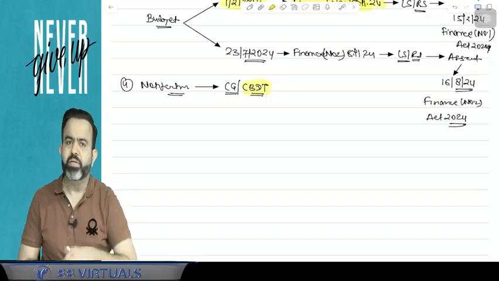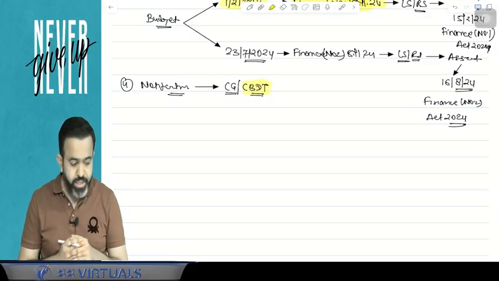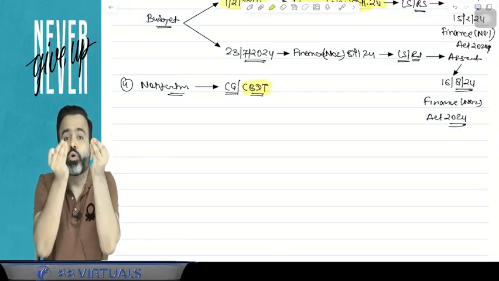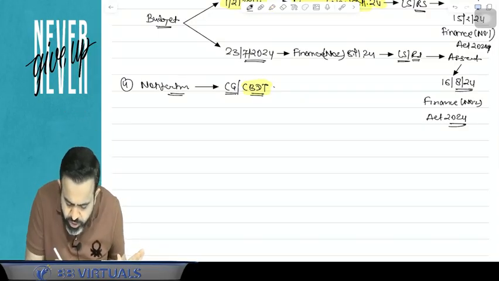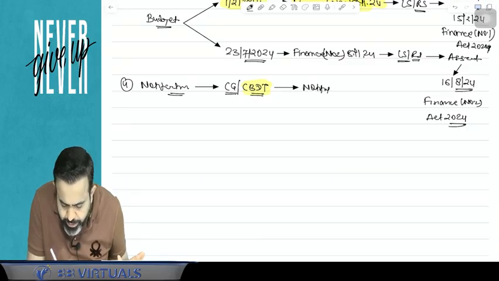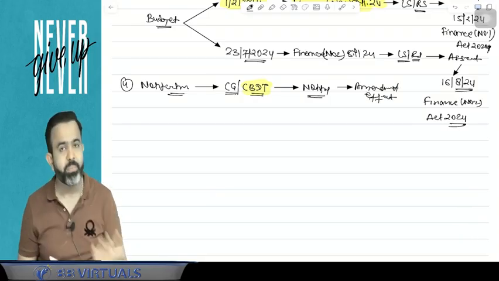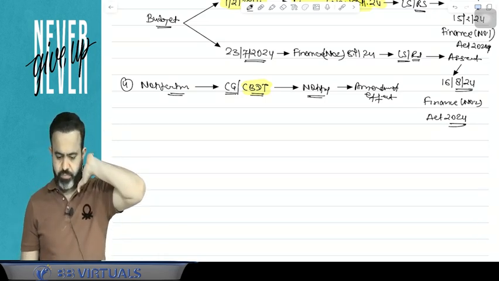So our central government or CBDT has the power to notify certain amendments; they may issue the notification. This notification is issued to notify the amendment, or to give the effect of the amendment.